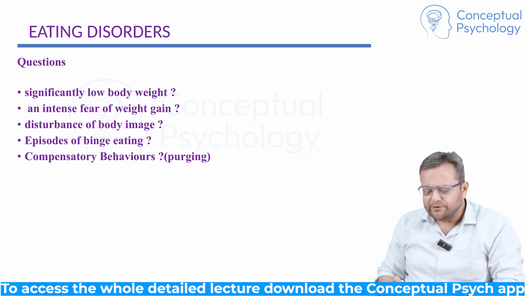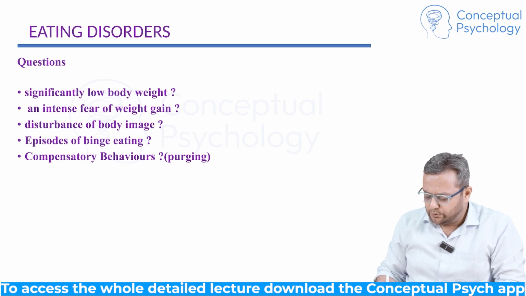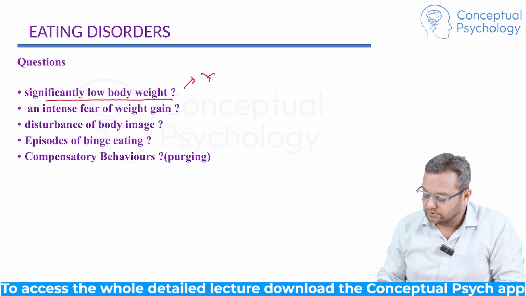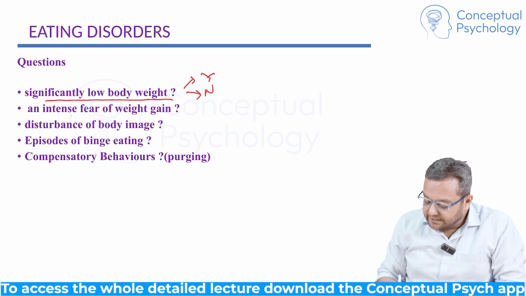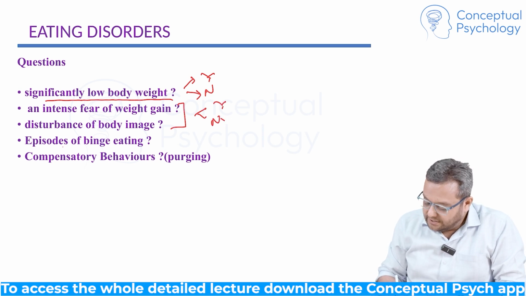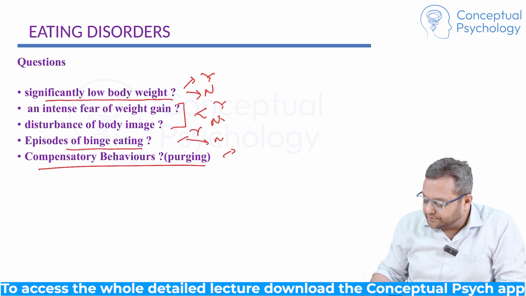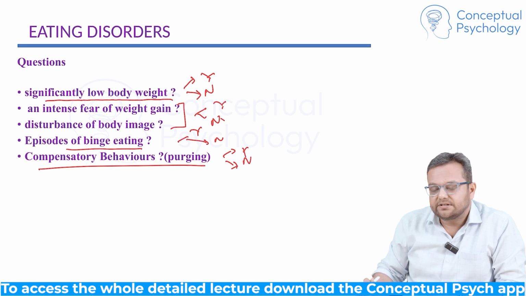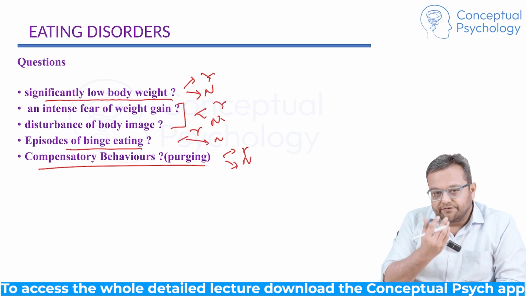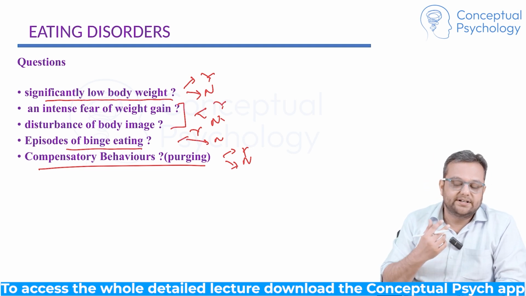So whenever a question comes on eating disorders, you need to ask a few questions. Is the individual having low body weight? Yes or no? Does the individual have intense fear of weight gain or disturbance of body image? Are there episodes of binge eating? And are there compensatory behaviors of purging? Purging means to remove the unnecessary things, that is the literal meaning. Compensatory behaviors are done like self-induced vomiting, use of laxatives, diuretics, enema.